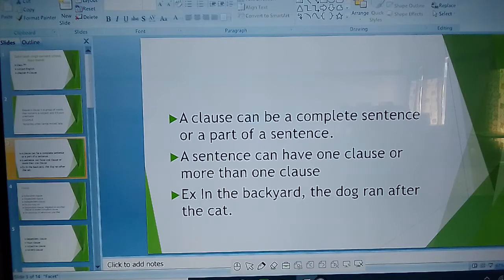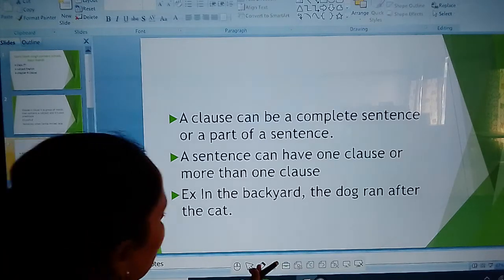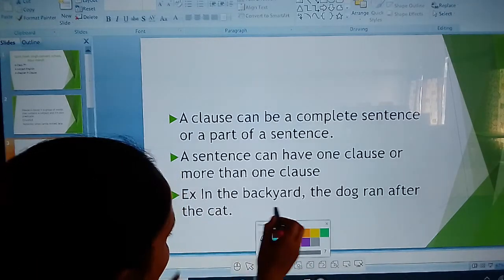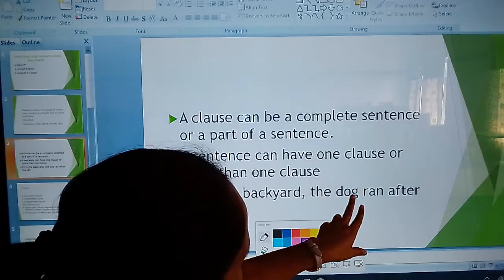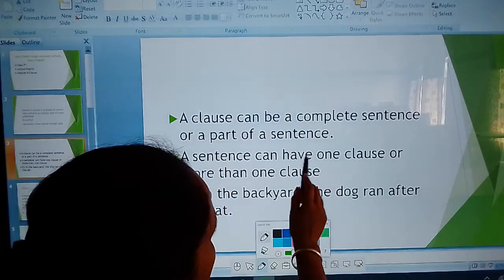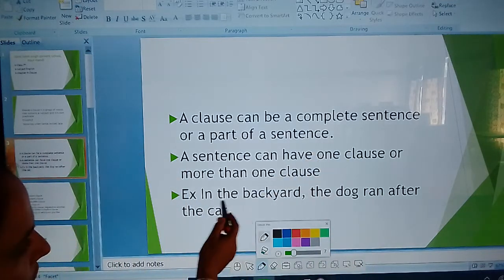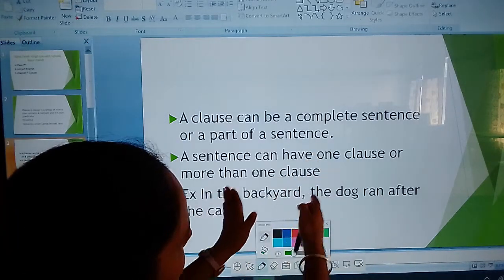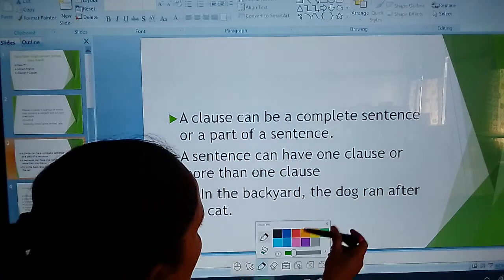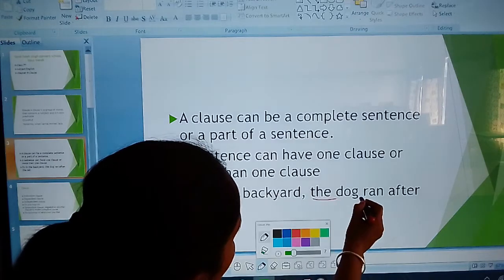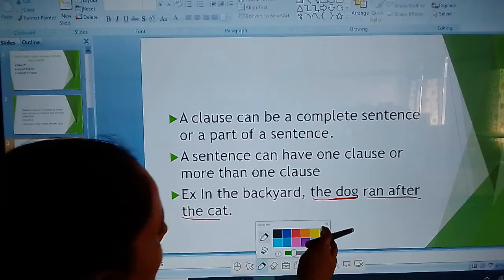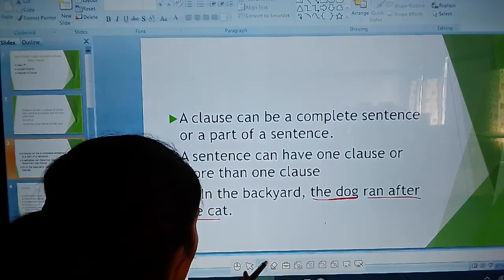Example: "In the backyard, the dog ran after the cat." In this sentence we are using more than one clause. We already told about this: a sentence can have one clause or more than one clause. Here in the backyard, the dog ran after the cat. In this sentence the dog is the subject and ran after the cat is the predicate. The next one is